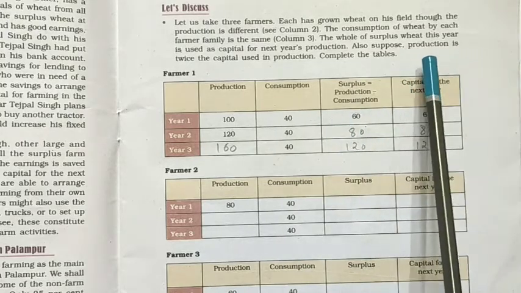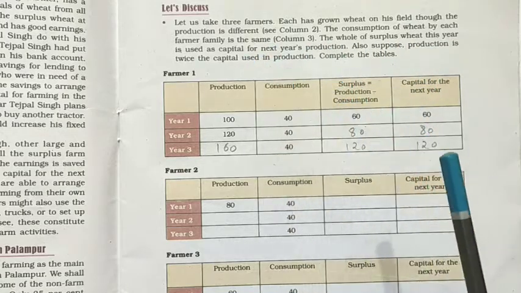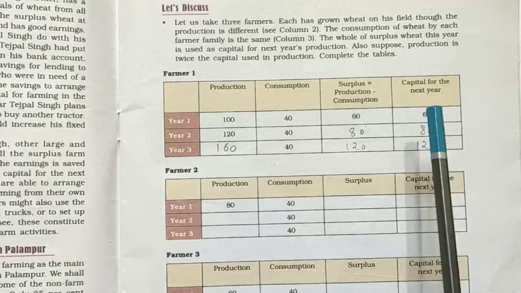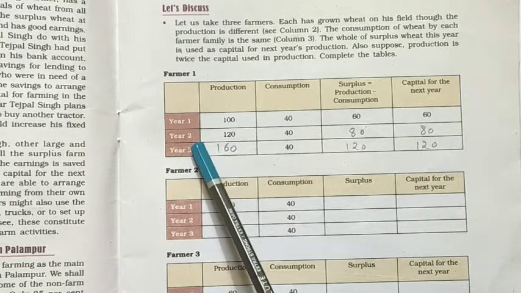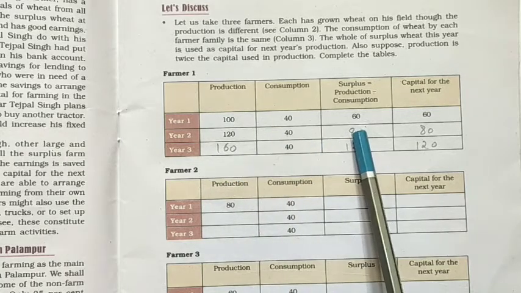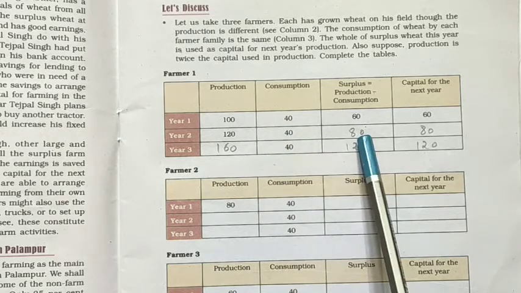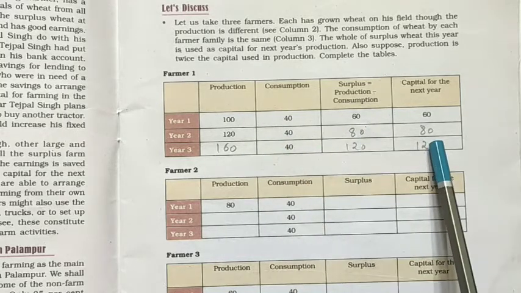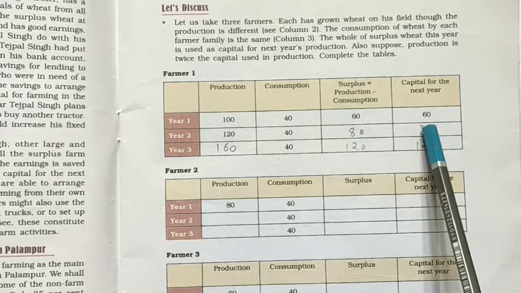As mentioned, production is twice the capital, so the number for capital is doubled in the next year, that is in year 2. Likewise, the surplus here is 80. After the subtraction of consumption from production, we get 80. So again, capital for the next year will be the same as surplus, that is 80.